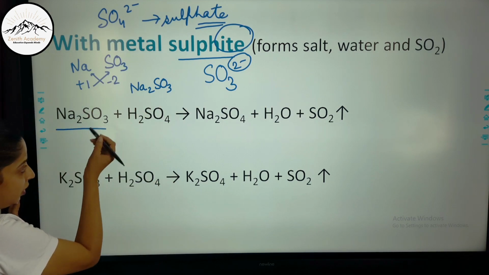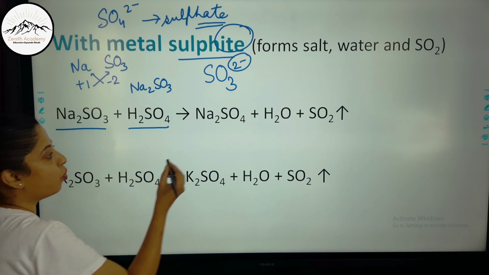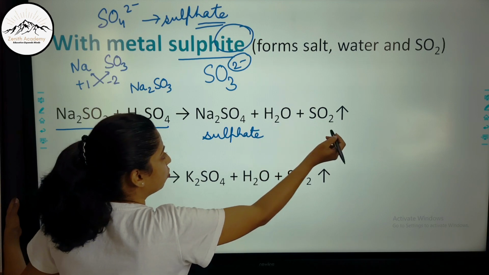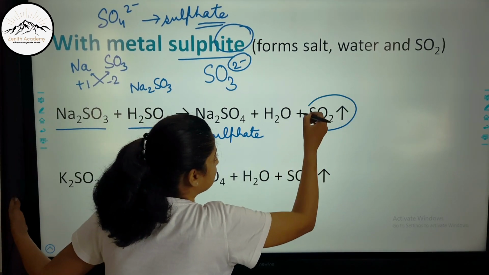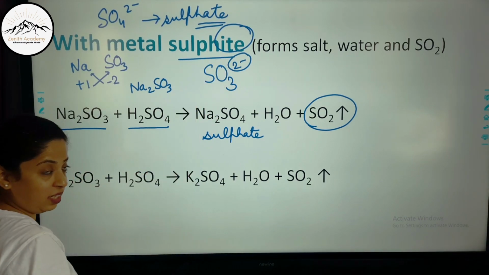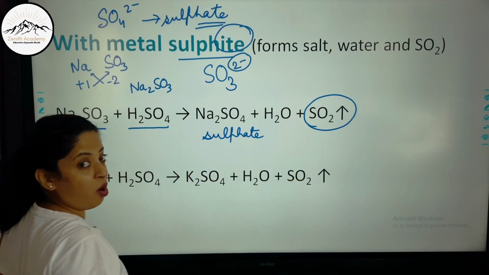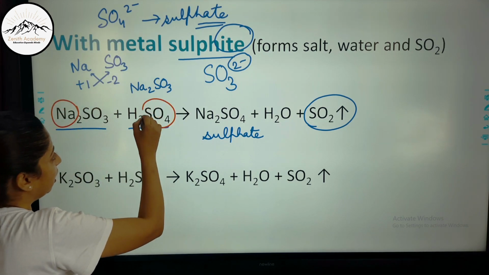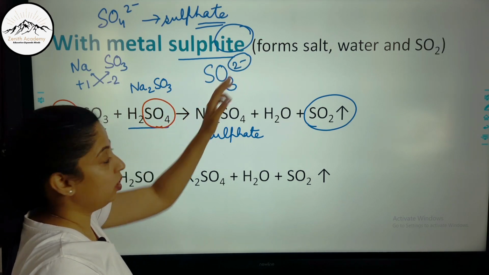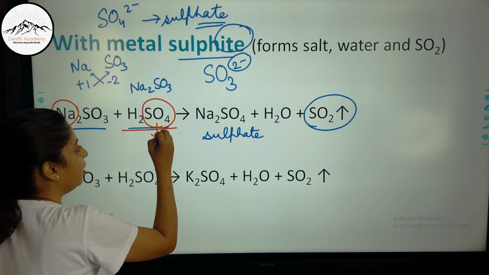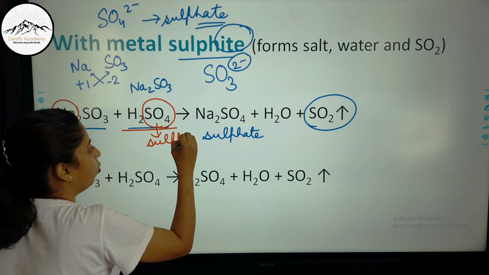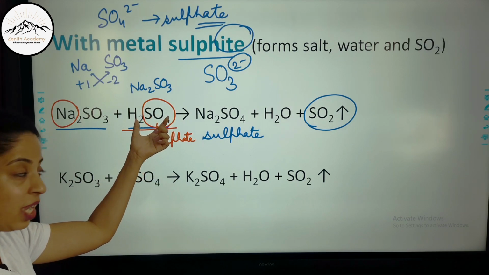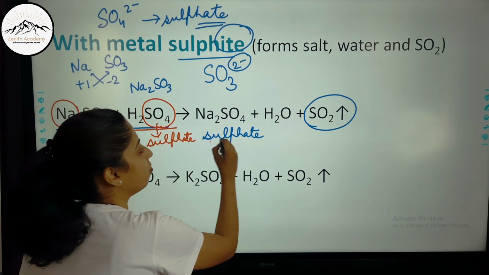So sodium sulfite reacts with H2SO4 to form salt, which is sulfate, and H2O, and SO2, sulfur dioxide gas, is released. Always remember, in case of sulfite, it will form salt, water and sulfur dioxide gas. Now see here, this will be the cation and this will be the anion. Even if we are taking sulfite, sulfuric acid is having the sulfate anion, right? So don't ever get confused. We are using sulfuric acid, so the anion will be from sulfuric acid. That is why they both combine to form sulfate.